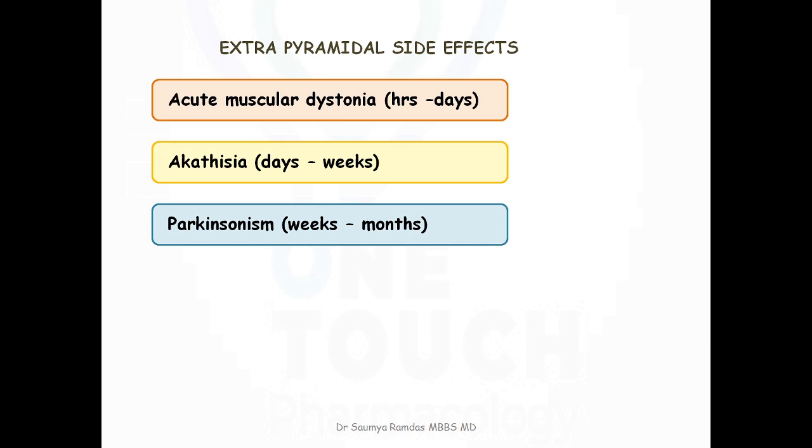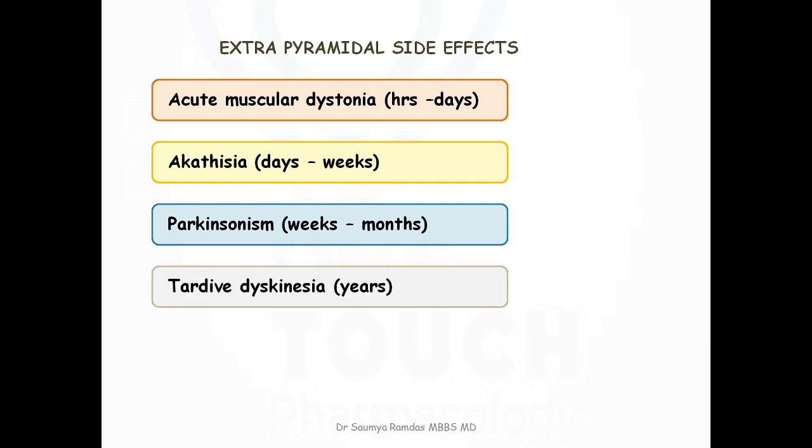Parkinsonism. This appears weeks or months after starting typical antipsychotic therapy. Tardive dyskinesia. It appears years after starting the typical antipsychotic therapy. It includes symptoms like purposeless involuntary facial and limb movements like chewing, pouting, lip smacking and choreoathetoid movement. This is believed to be due to dopamine receptor supersensitivity.